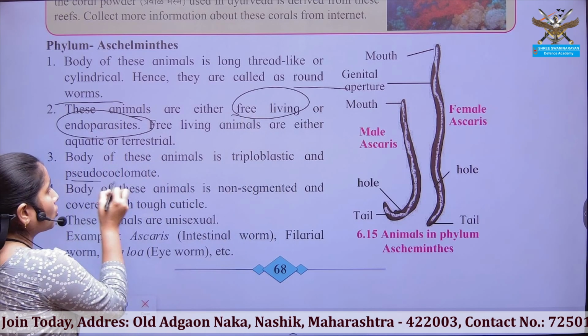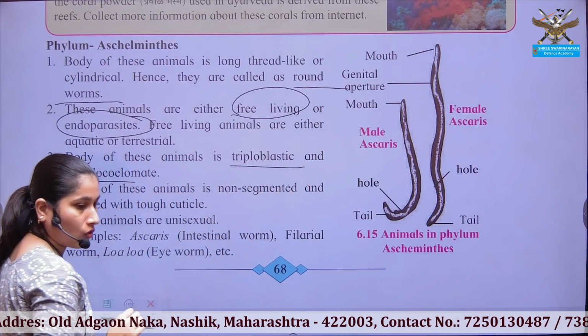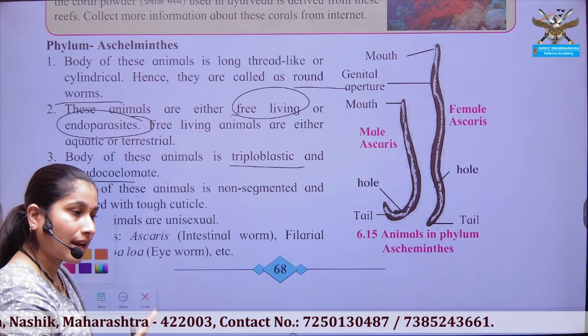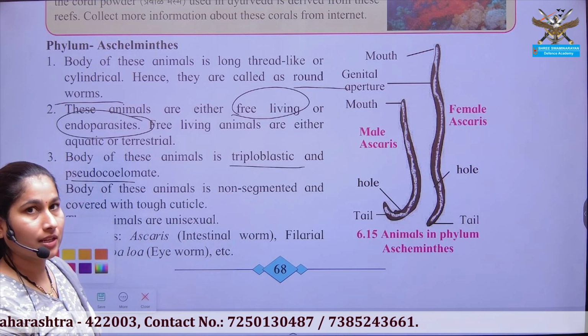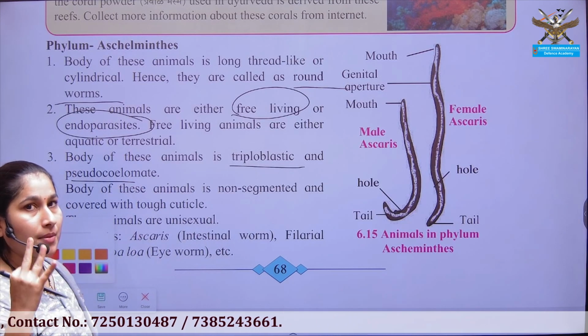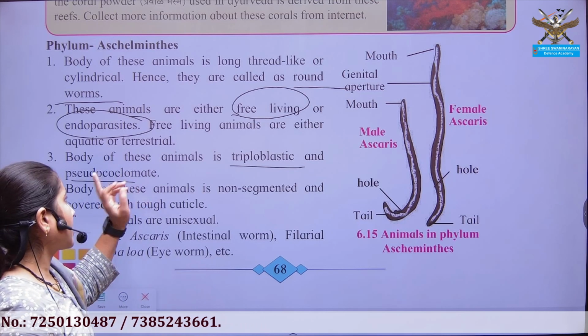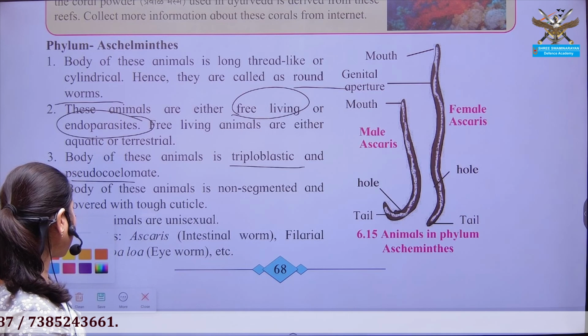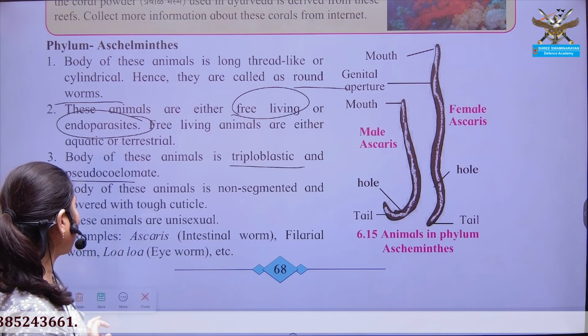Then pseudocoelomate and triploblastic. What do you mean by triploblastic? The organism having triploblastic organization has 3 germ layers: ectoderm, endoderm and mesoderm. Coelom: there is no presence of true coelom.